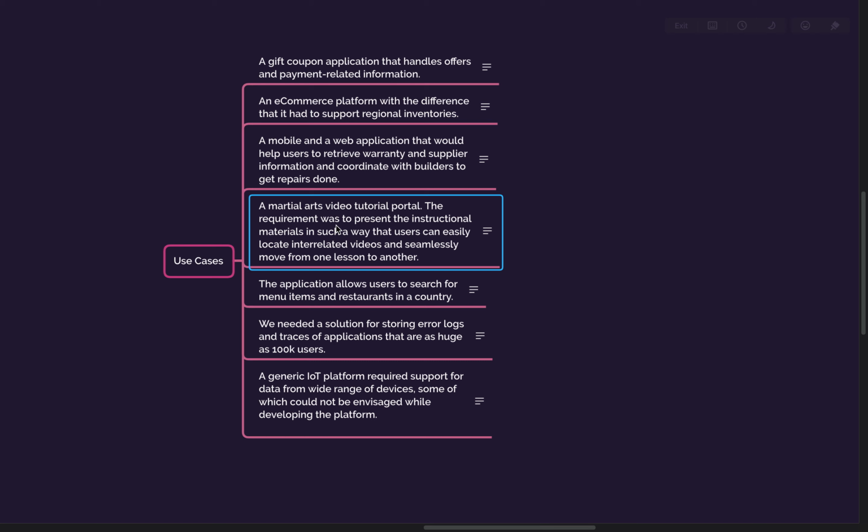Then in this use case, what we're talking about is, let's say there is a vendor who wants a martial art video tutorial portal, and in simple terms, he needs a recommendation engine here. Let's say if someone is interested in a particular type of martial art, let's say judo, then he should be shown only that specific martial art pattern.